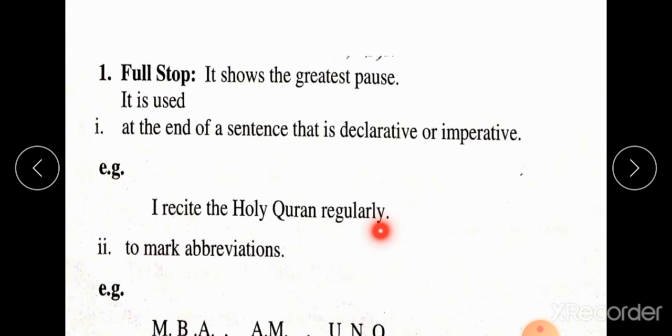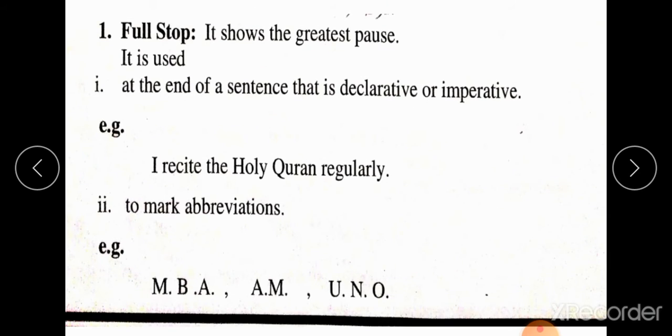Put a full stop. This is the first use of the full stop: at the end of a declarative or imperative sentence. The second use is to mark abbreviations, like MBA, AM, UNO.